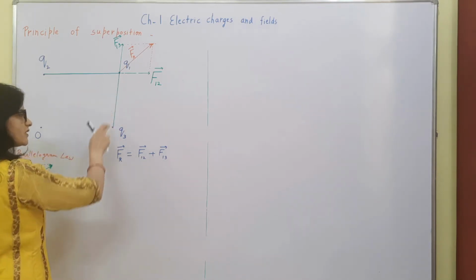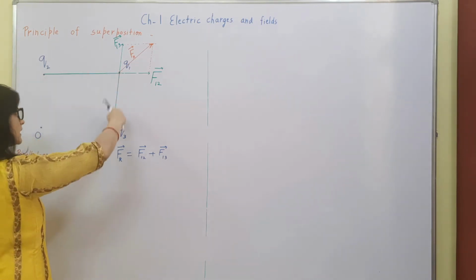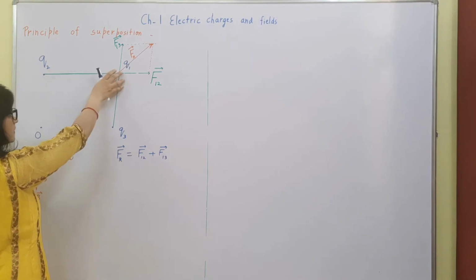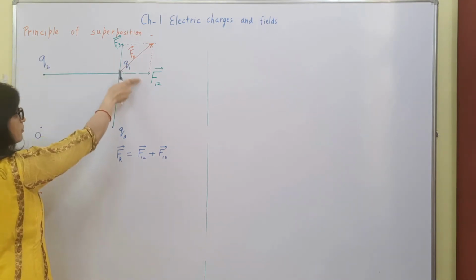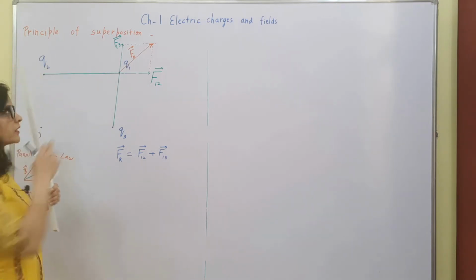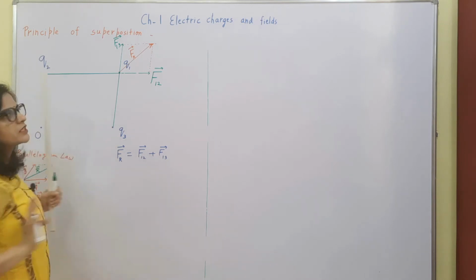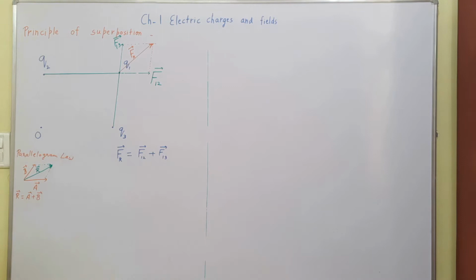Force between first and third is unaffected by the presence of the second charge. So independently these forces act on this charge, but the net force on this charge is the vector sum of all the forces acting on the given charge by all the other charges present here. So I'll write the principle of superposition.